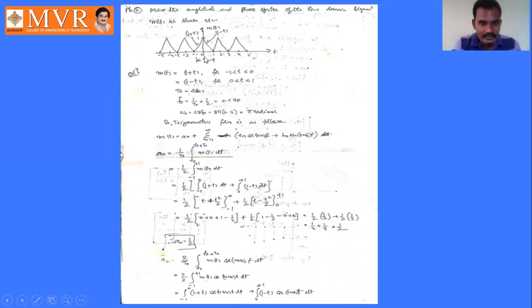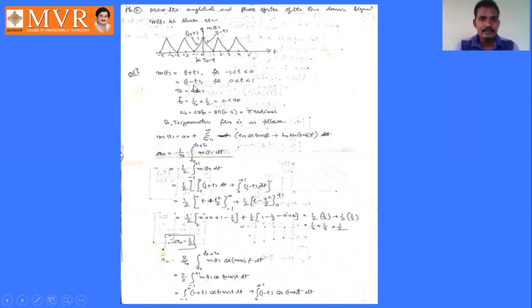So here the given function is expressed in two parts. From minus 1 to 0, m of t is 1 plus t, and from 0 to 1, its value is 1 minus t. See, m of t equal to 1 plus t for minus 1 less than t less than 0.